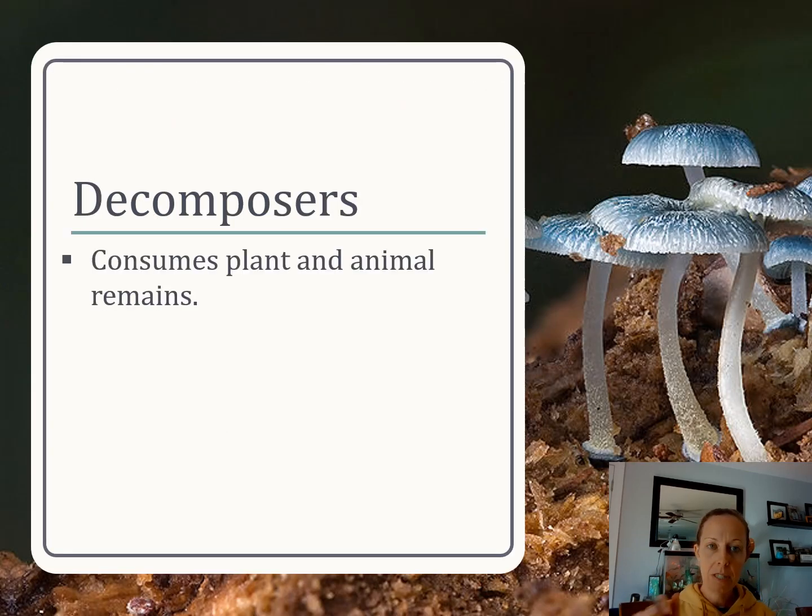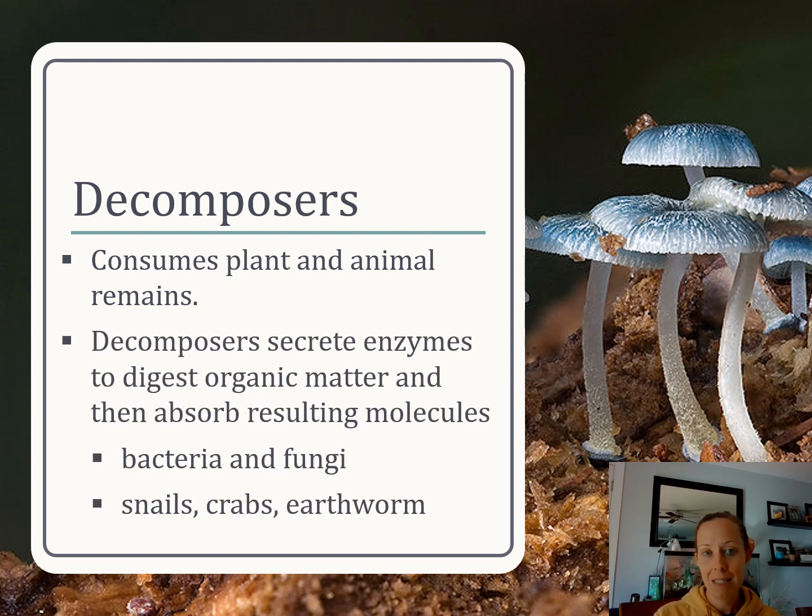Lastly, decomposers, which are going to be consumers, things that consume the plant and animal remains. Sometimes they call these detritivores, right? So detritivores eat dead things. Decomposers break things down into their basic chemical components. All right, so they secrete digestive enzymes that actually break down organic matter. Let's remember organic from last chapter means it has carbon, right? These would be bacteria, fungi, snails, crabs, earthworms.